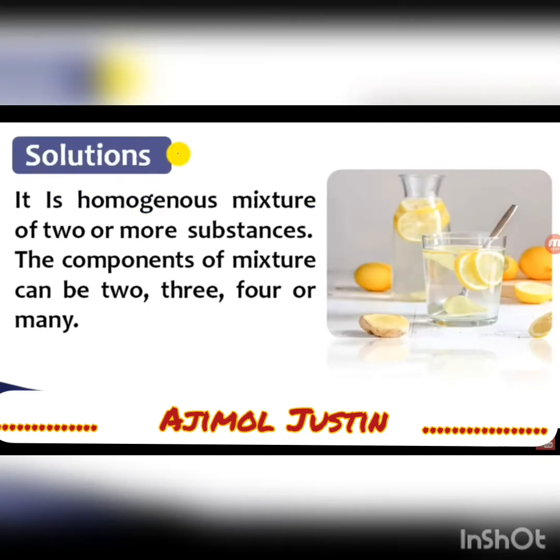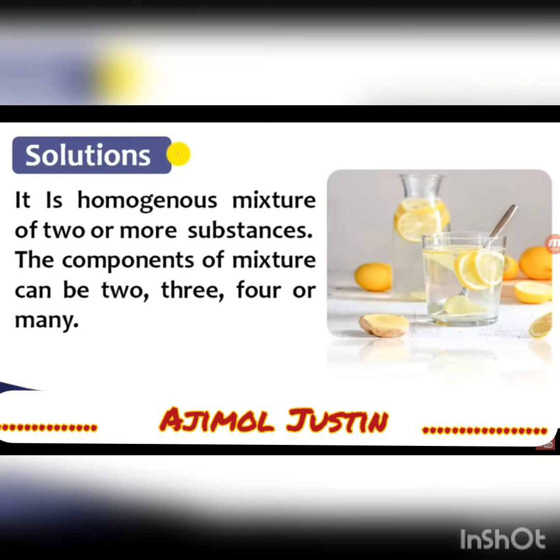Now the next topic that you have to learn is solution. A solution is a homogeneous mixture of two or more substances. The components of the mixture can be 2, 3, 4 or many. An example is lemonade. In a lemonade, what are the components?